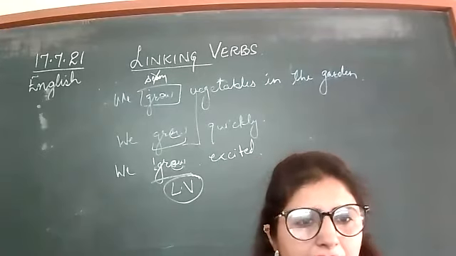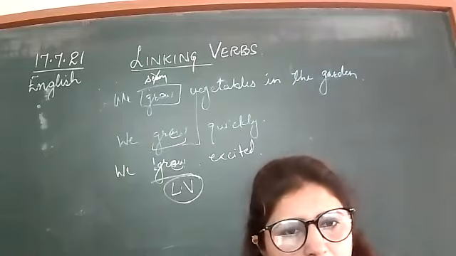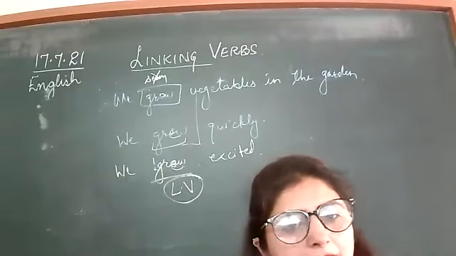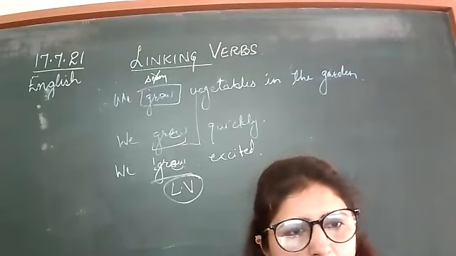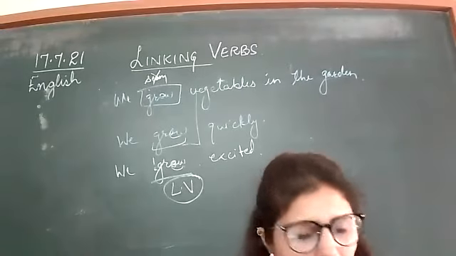For example, I have given you examples. The birds were flying in the sky. The earth appears round. Here round is one word, but it is not an object. Still it is completing the meaning, so it is a complement.